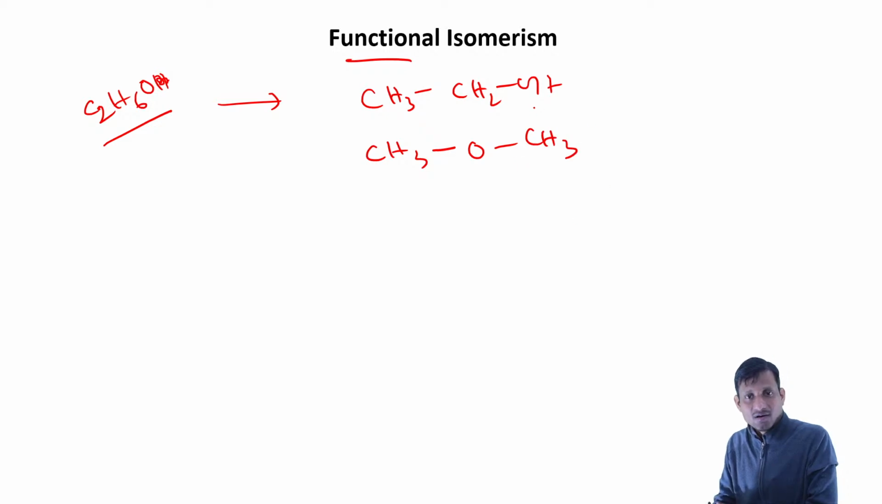Now here what we can see is that here we had the OH functional group, but for this compound we don't have an OH functional group. This linkage is called the ether linkage. So this is alcohol, and this is ether.